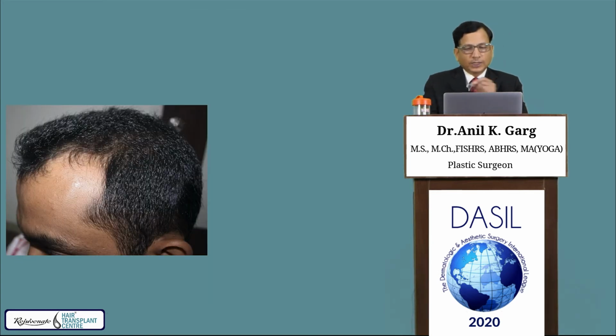Now this is a very good case to understand. It's a routine case of recession, male pattern baldness, but TP is at the normal location, but there is a receding of the temporal fringe. In spite of that, the TP is at the normal position. What should we do? Of course, we can give the medical treatment, but such patients always press you on lowering of the hairline, or they want this angle obtuse.